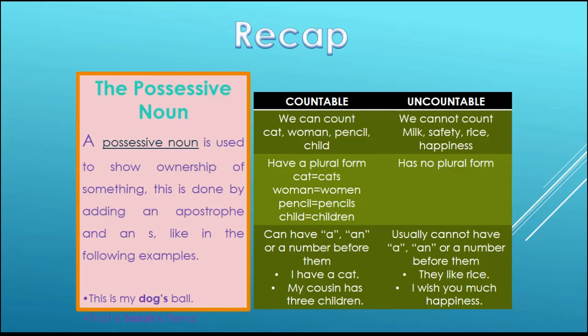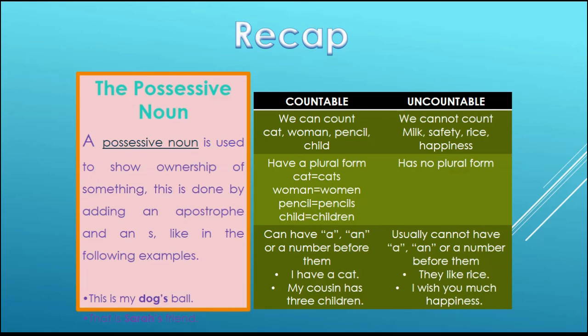And now the countable and uncountable nouns. The points we learned about both of these kinds of nouns were: first, we can count countable nouns like cat, woman, pencil, children. And we cannot count uncountable nouns like milk, safety, rice, and happiness.